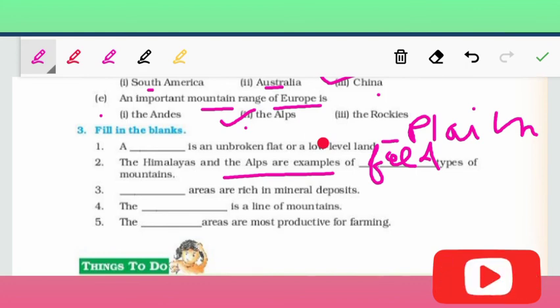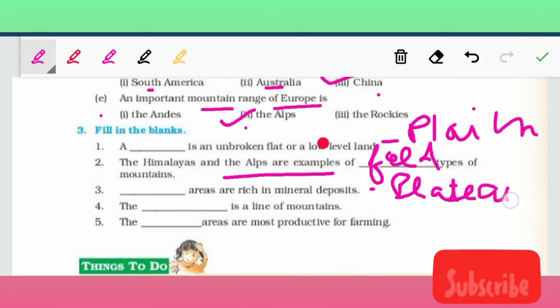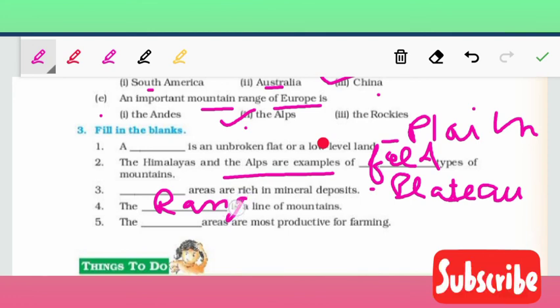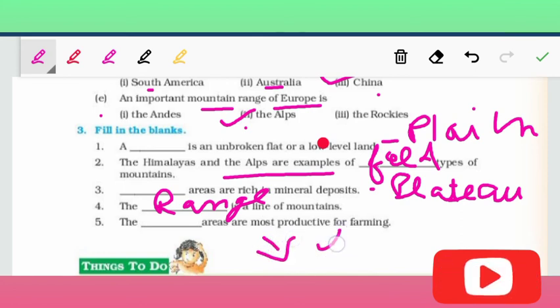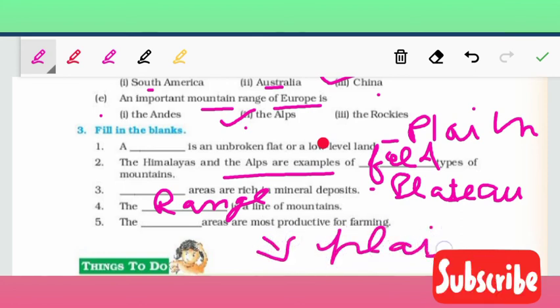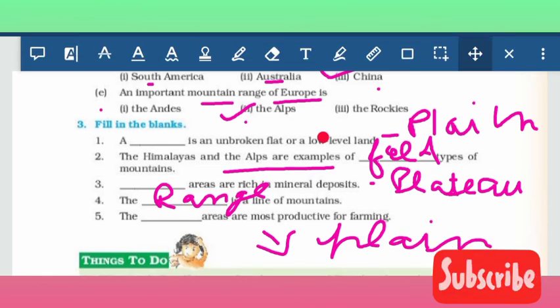Dash areas are rich in mineral deposits. Plateau areas are rich in mineral deposits. Fourth, the dash is a line of mountains. Range. Fifth, the dash areas are most productive for farming. Plain. So we have done all the exercise of this chapter.